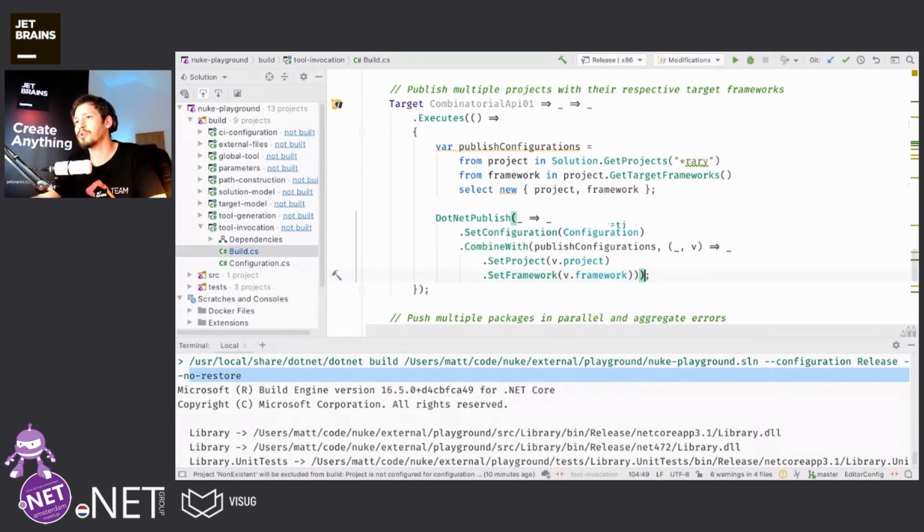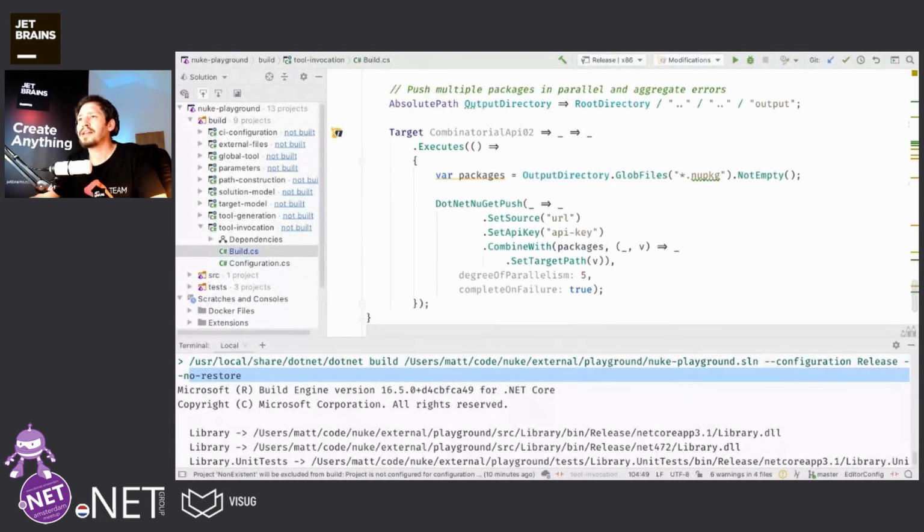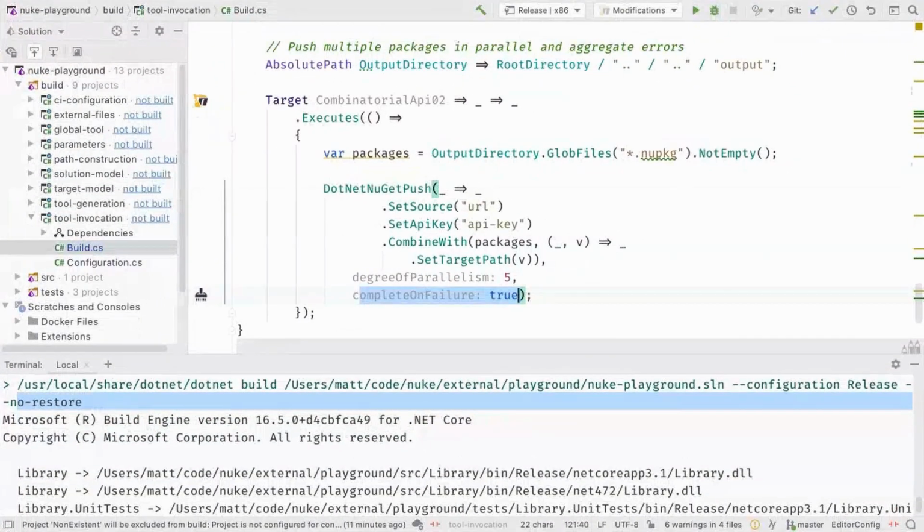And so with NUKE, what you can do, and again, we have this pattern of calling the same parameters and then combine it with all the packages that we have gathered. And then we can just define a degree of parallelism, 5 in this case. And we can also define that it should complete on failure, no matter what. So all the packages will be tried to be pushed all the time.